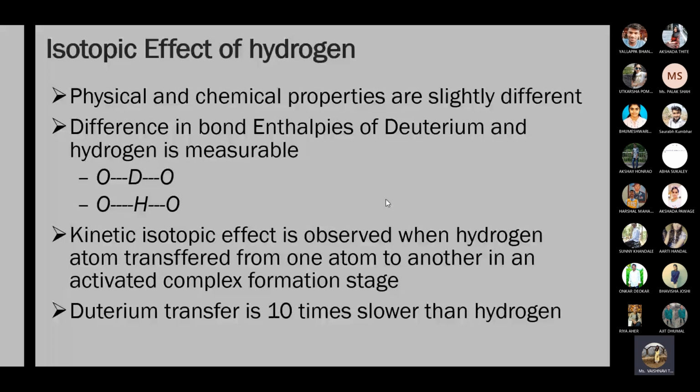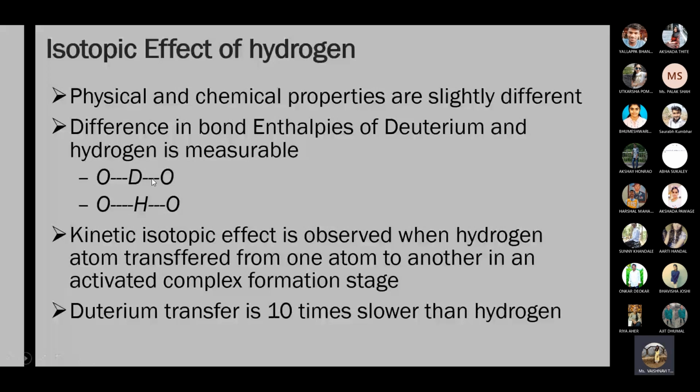Bond enthalpy means the energy required to break the bond between oxygen and deuterium, or oxygen and hydrogen. More energy is required to break the bond between oxygen and deuterium in comparison with the bond between hydrogen and oxygen.